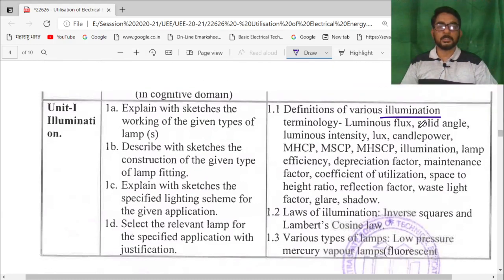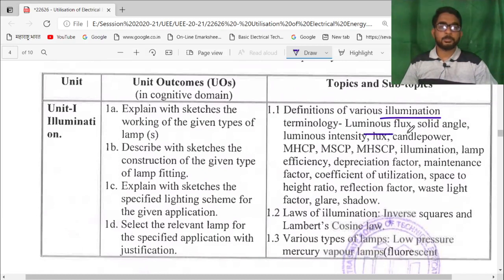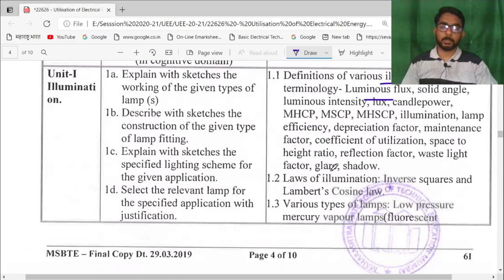These definitions are luminous flux, solid angle, MHCP, MSCP, MSSPCP, illumination, lamp efficiency, depreciation factor, coefficient of utilization, space height ratio, reflection factor, glare and the shadow. So these are some important definitions that every student should know about this part.